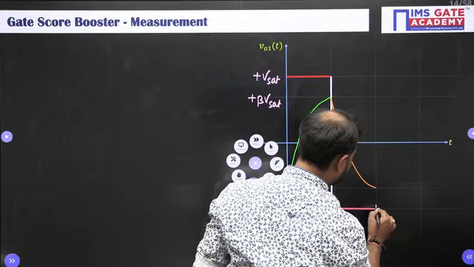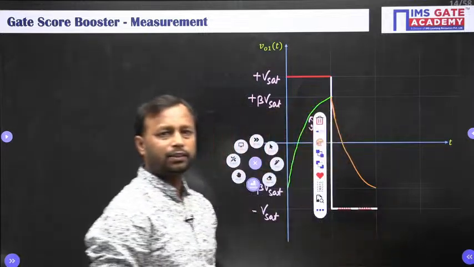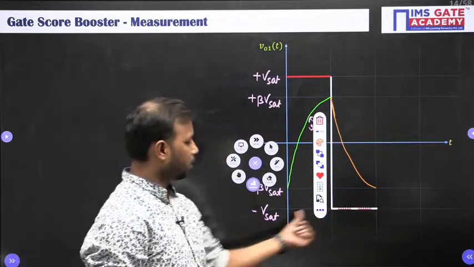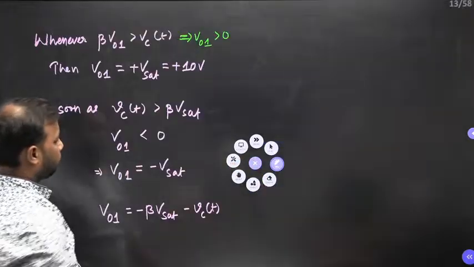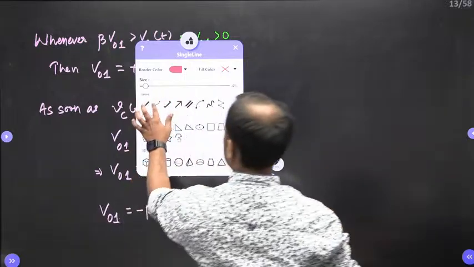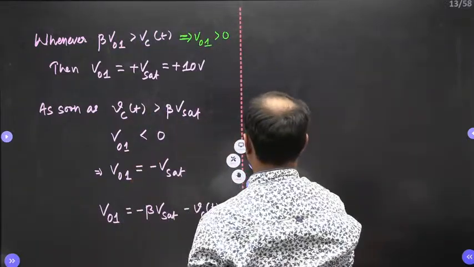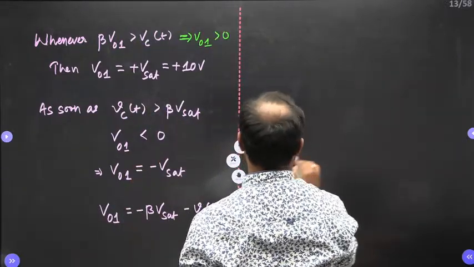This is what we had discussed, na? Plus V set to minus V set. Done? Okay.